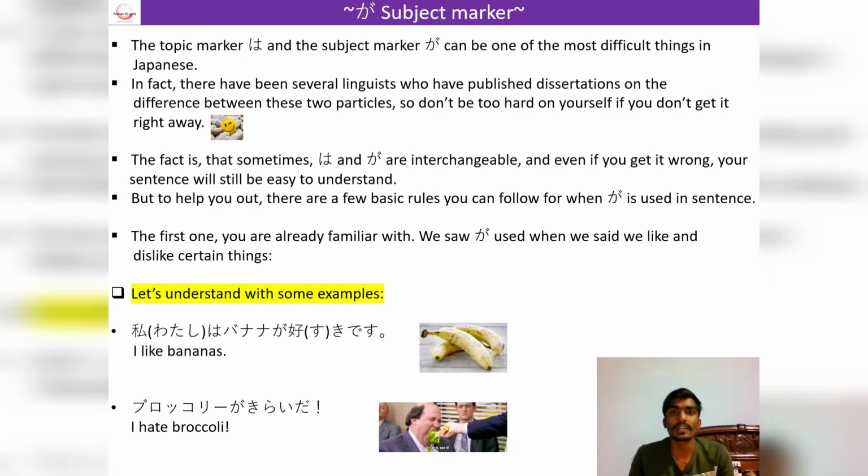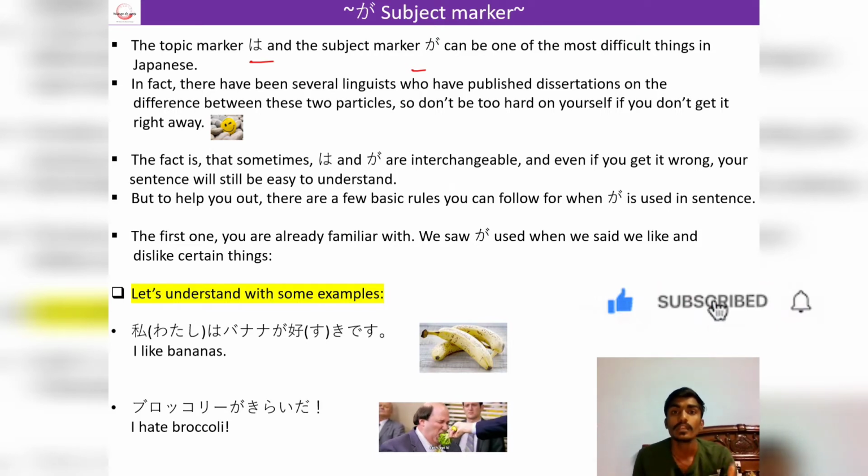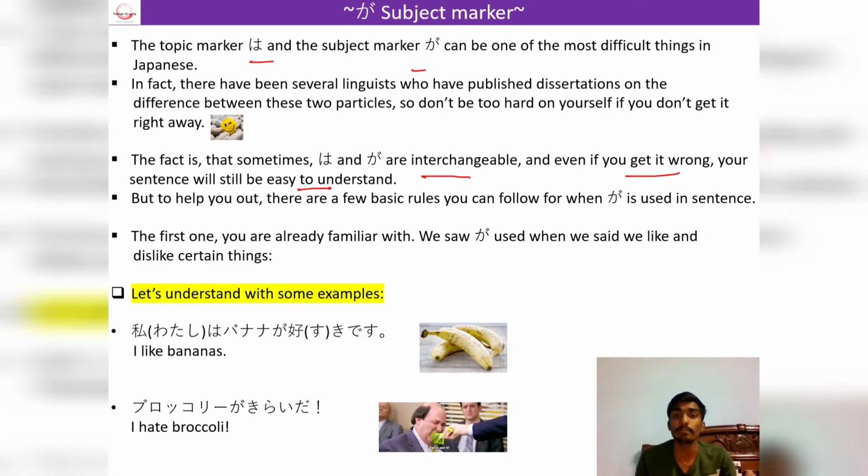So guys, particle Wa and particle Ga are the difficult things in Japanese because both particles are interchangeable, which means these particles can be changed with each other, and even if you use it wrong, your sentence will still be easy to understand. So now I am going to tell you some basic rules so that you can use this Ga particle easily and in a correct way in your sentence.